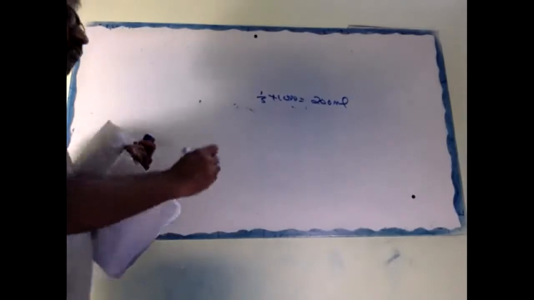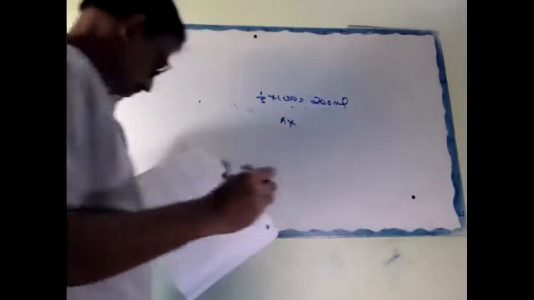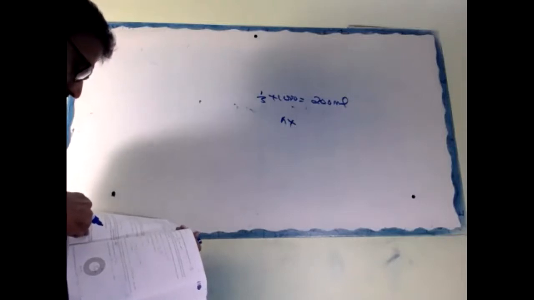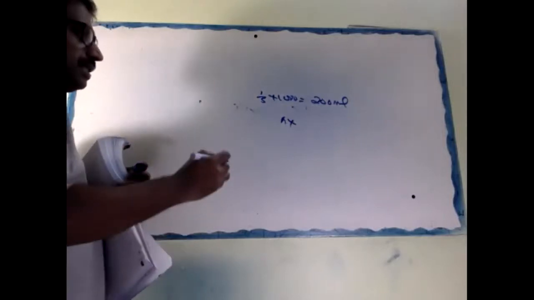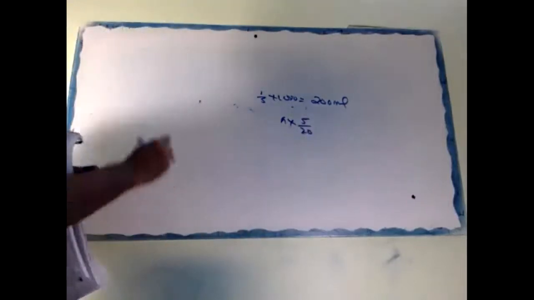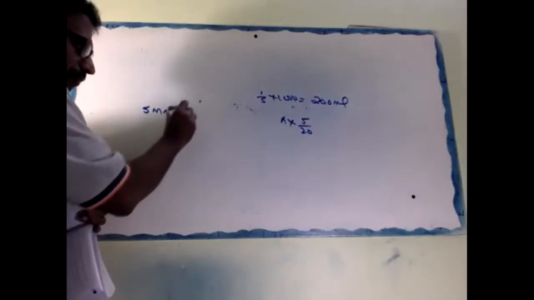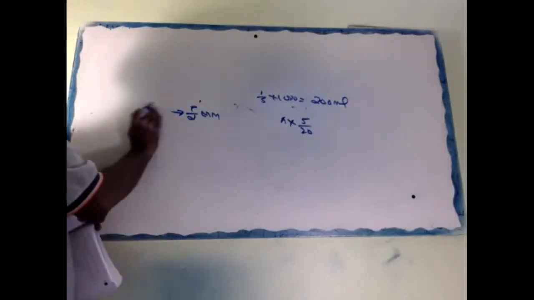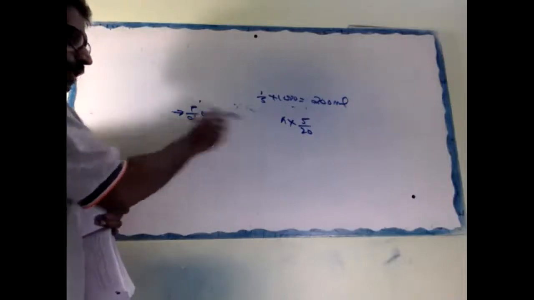Then the volume of the barrel: π r² h, with π as 22/7. The 5 millimeter is the diameter, so the radius is 5/2 millimeter.